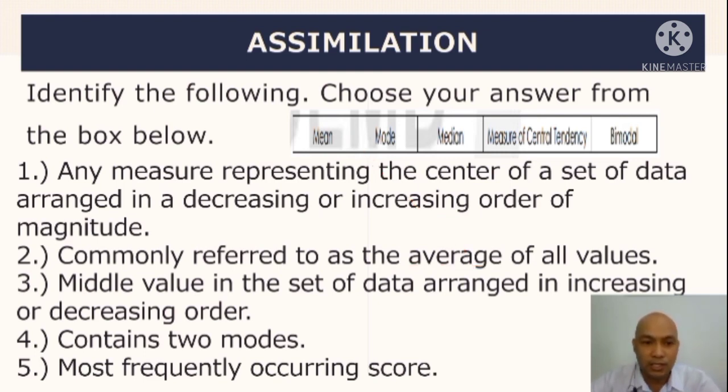Okay, next, number 3, so since ito ay middle value in the set of data arranged in increasing or decreasing order, ang tawag natin dito ay median. Okay? Next, pagdating kay number 4, it contains two modes. Pagka sinabi natin 2, ibig sabihin 2, kaya ang tawag natin dyan ay bimodal. Pagdating naman dito kay most frequently occurring score, may pinakamarami, ibig sabihin we have mode.